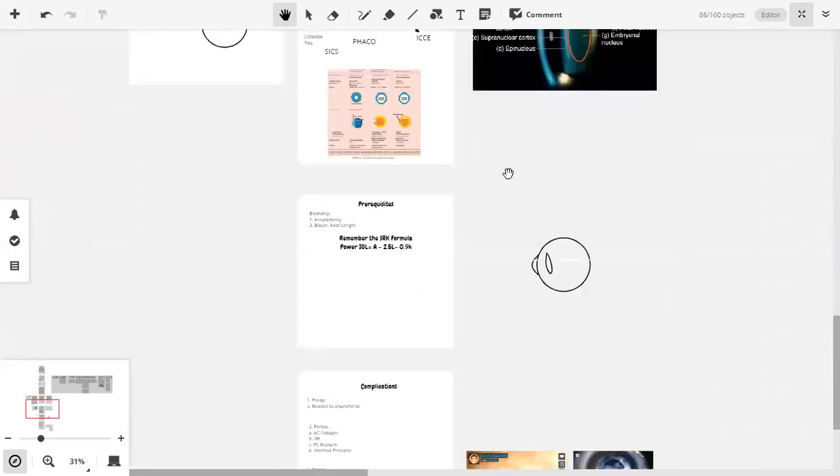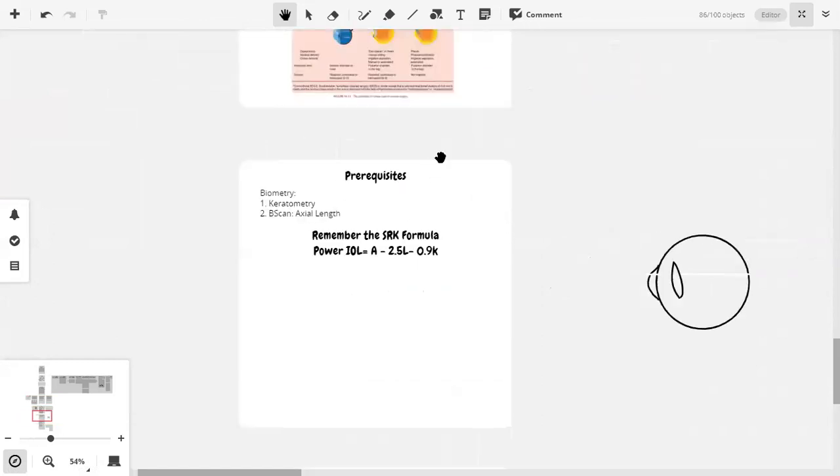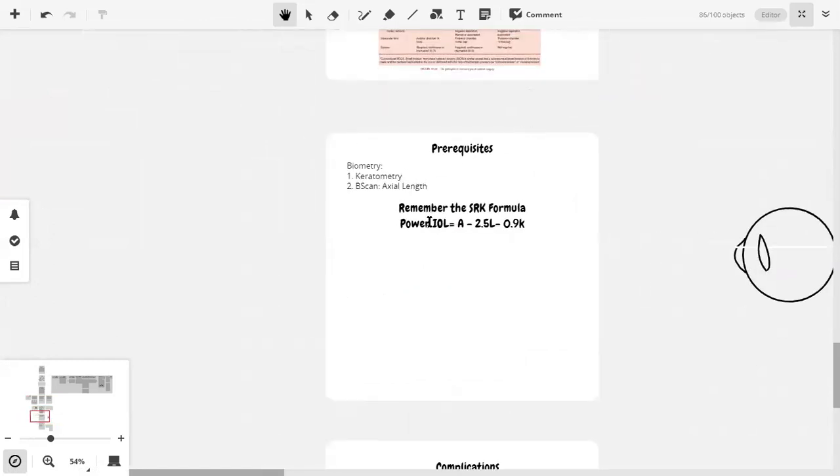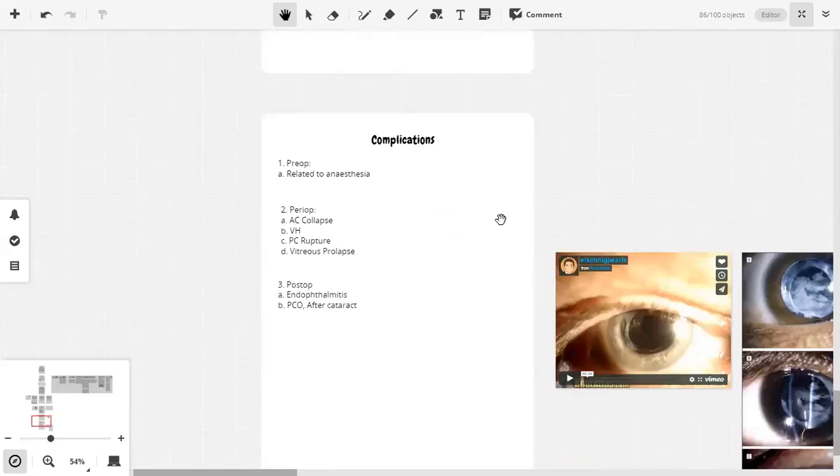Then you need to know the important prerequisites for cataract surgery, for phacoemulsification. These two. You need to know this formula. You should remember it. This is very important because this will be asked. If they don't ask you in the viva, but if you write it down in the SEQs, this will help you a lot. Free marks. This one simple formula. And then complications.